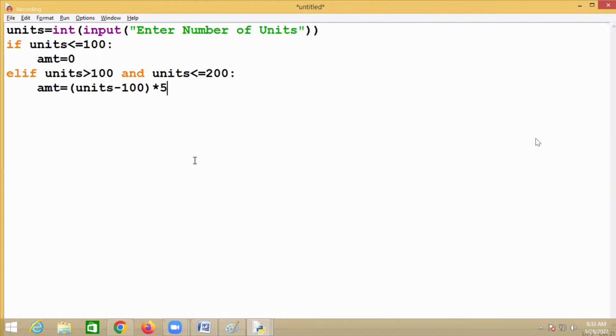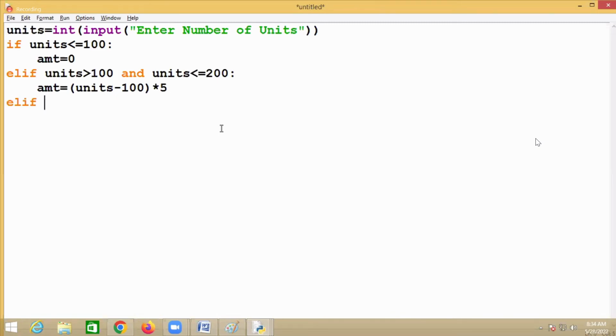Why? Because the first 100 units is 0. For example, my number of units is 150. 150 minus 100. First 100 units are 0, right? You have to calculate only for 50 units. Suppose the total number of units is 200. Now 200 minus 100, because first 100 units are 0. Now next 100 units is 5 rupees. Okay, now then next is